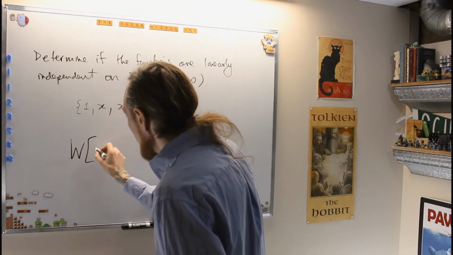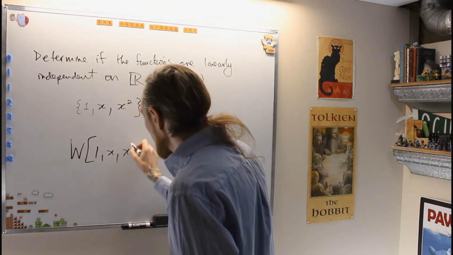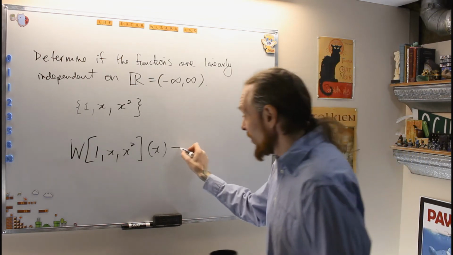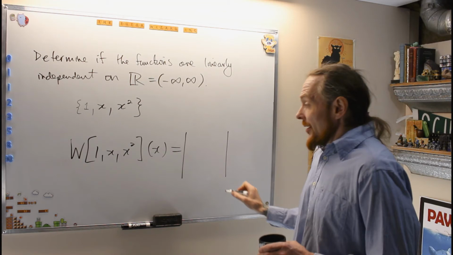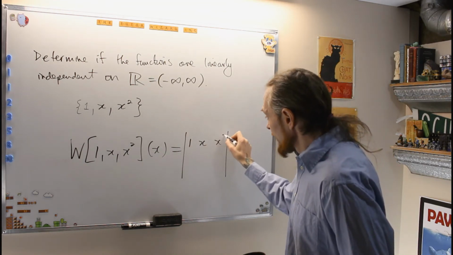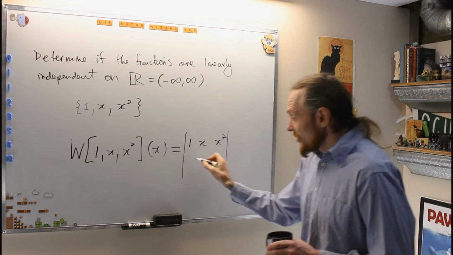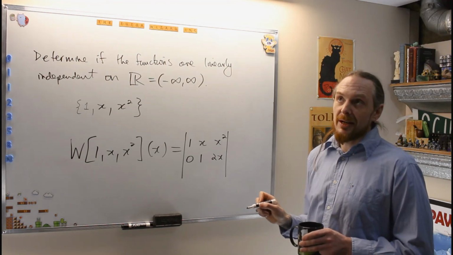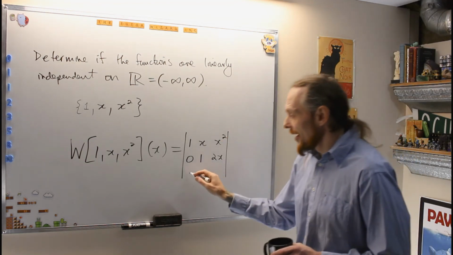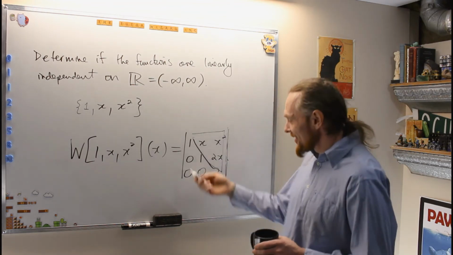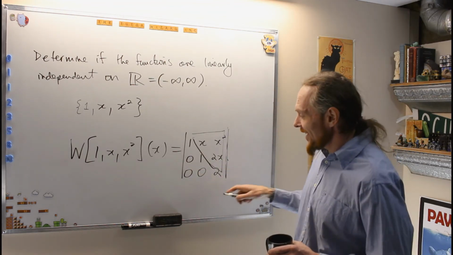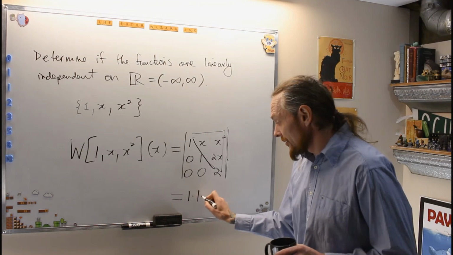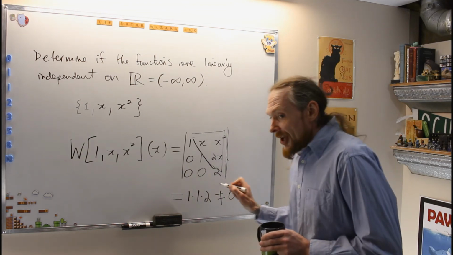If the Wronskian of these three functions, 1, x and x squared, which is also a function of x, I'm taking three functions and building a function of x, happens to be the determinant of those functions, and then their derivatives in the second row, so 0, 1, 2x, and then I like polynomials, you always get an upper triangle, and then the determinant is the product of the diagonals. Just a second. 0, 0, 2. So this is upper triangular, which means zeros are below the diagonal. If you have an upper or lower triangular matrix, the determinant is equal to the product of the diagonals, which is 2, which is not 0.